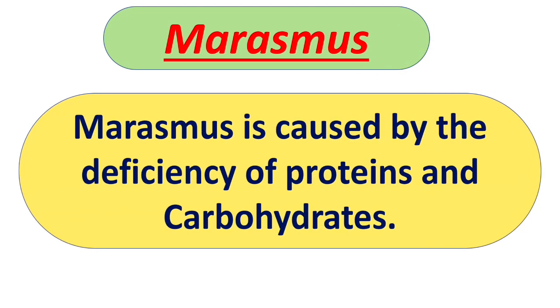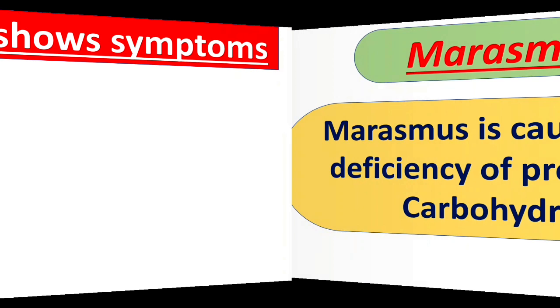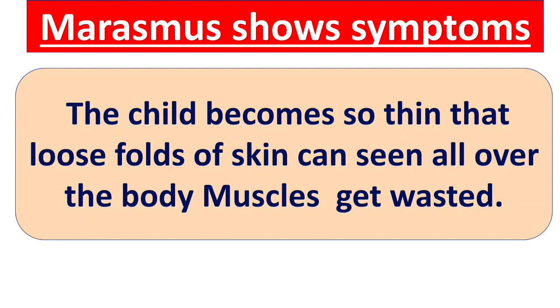Next is Marasmus disease. Marasmus is caused by the deficiency of proteins and carbohydrates. Now see the symptoms of marasmus. The child becomes so thin that loose folds of skin can be seen all over the body, and muscles get wasted. It means extreme retardation of growth.